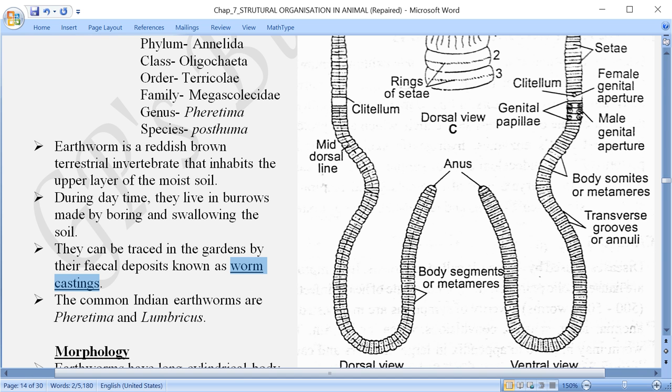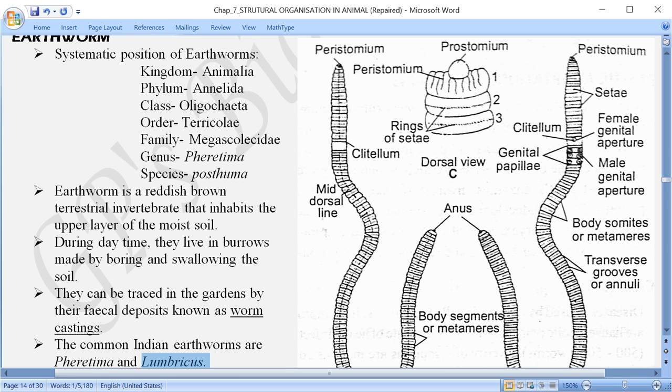And the common Indian earthworms are, as I mentioned earlier, Pheretima and Lumbricus. Here we have mentioned the genus and the species, that is Pheretima posthuma, and another species is there that is called Lumbricus.